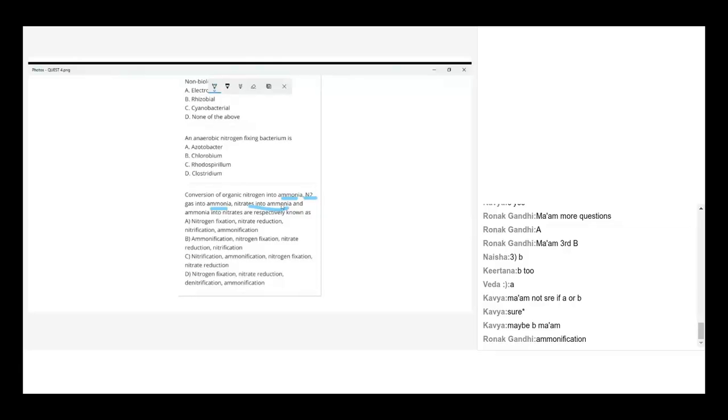For instance, if you didn't get any hint immediately after reading that, then ammonia into nitrates, so definitely you'll get an idea. Ammonia into nitrates: nitrification, isn't it? So nitrification you got. In the fourth place, nitrification is not there in any option except B. Got it?